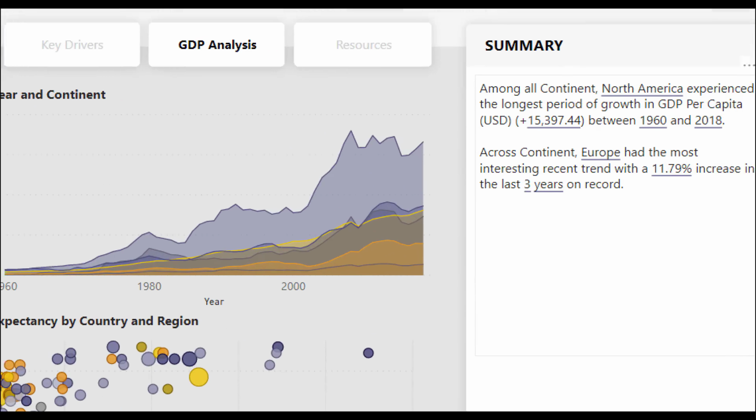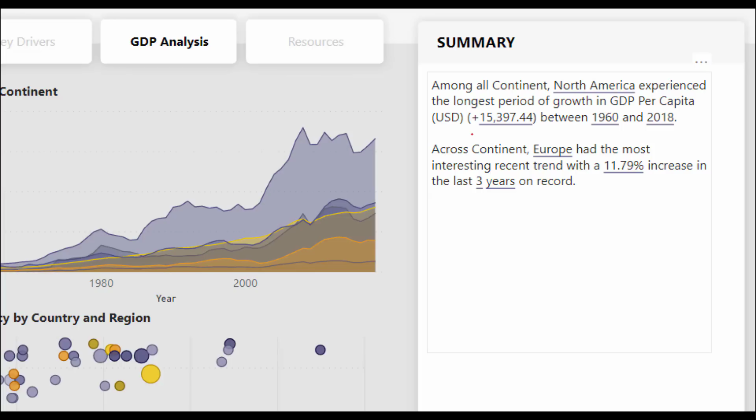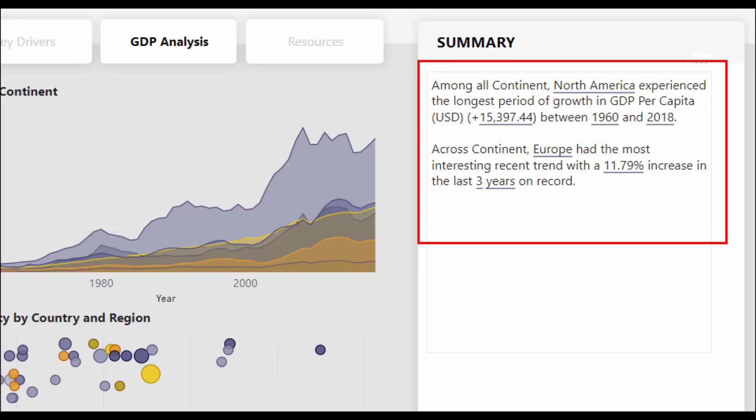So Power BI automatically carries out trend analysis, highlighting that the longest period of continued growth occurred in North America, where GDP grew over $15,000. Europe, on the other hand, had more spikes and dips in the data. So we just highlighted the last 3 years, where we saw an increase of GDP of almost 12%.